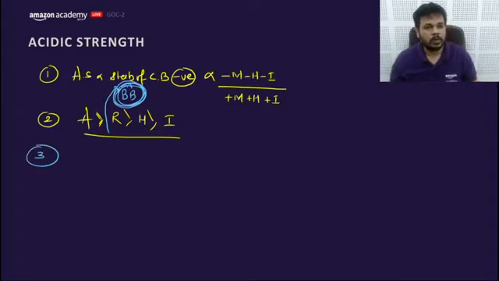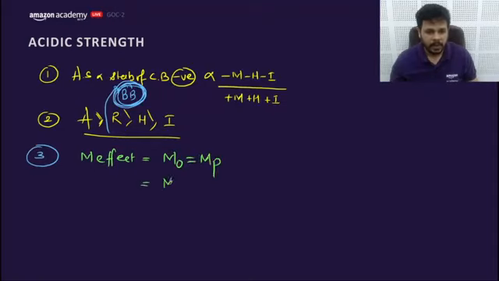Third one is, you need to revise about the mesomeric effect. M effect works similarly at ortho position and para position. Mesomeric effect at meta position does not work. Similarly for hyperconjugation. Hyperconjugation works similarly for ortho and para position, and it does not work at meta position.